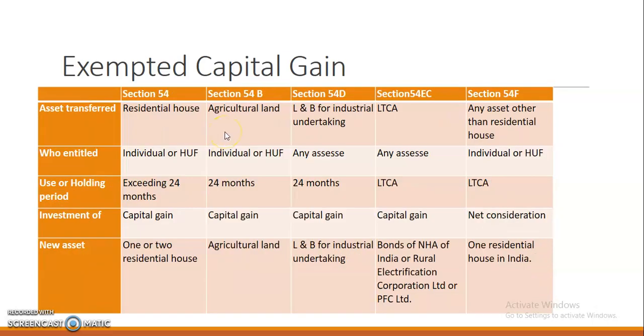Then section 54B, the asset transferred is agricultural land. It is also applicable to individual or HUF, 24 months, investment of capital gain. Then the new asset is purchasing another agricultural land.